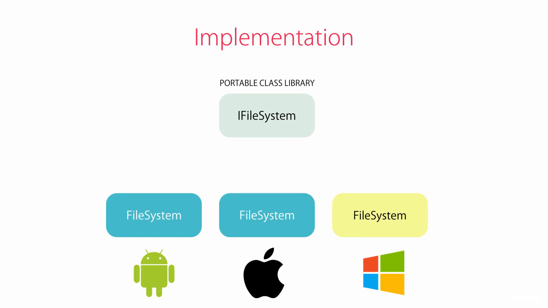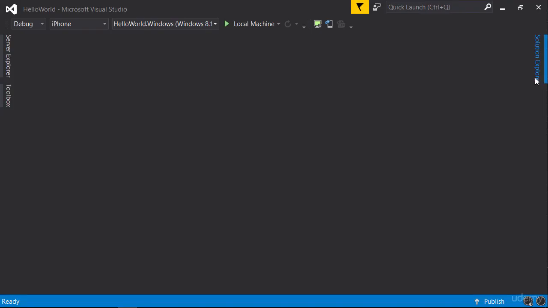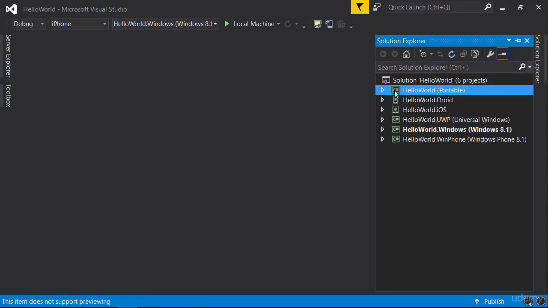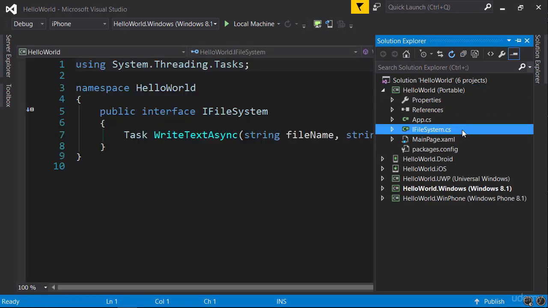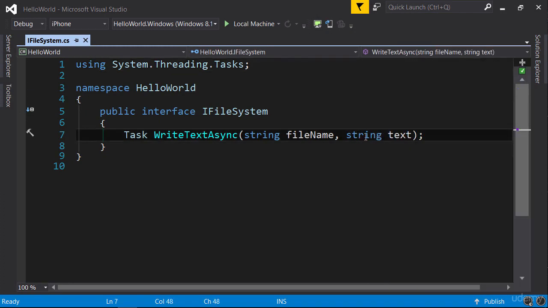Now, before we move on to PCL Storage, I want to show you some code. But remember, do not type or memorize anything. I just want you to look at the code to get a feel about how everything fits together. All right, here in Visual Studio, in Solution Explorer, let's expand this portable class library. So here's our interface, iFileSystem. And currently I have declared only one method. As you can see, this is an asynchronous method because it returns task and it has the suffix async. Here we get a file name and some text to write in that file.